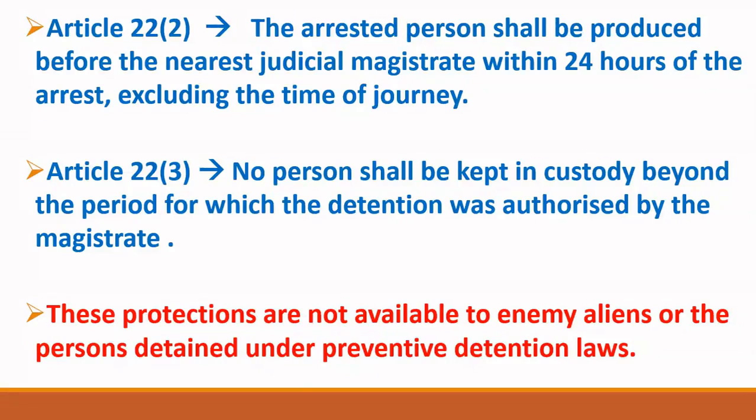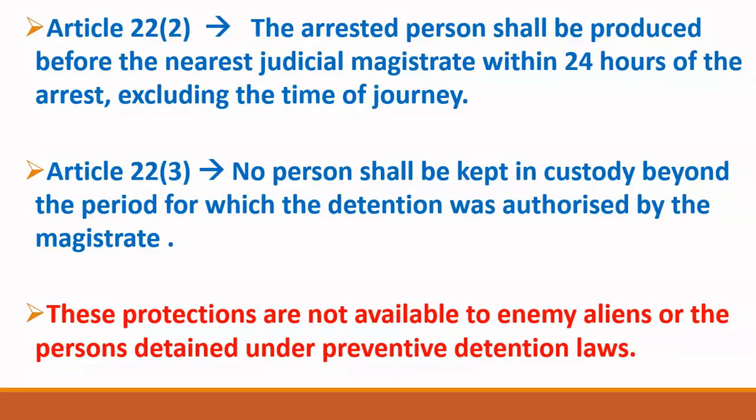When Pappu was arrested by the police, first of all the time of journey will be excluded. Time of journey means the time consumed when police arrested Pappu from home and brought him to the police station. That time will not be counted.